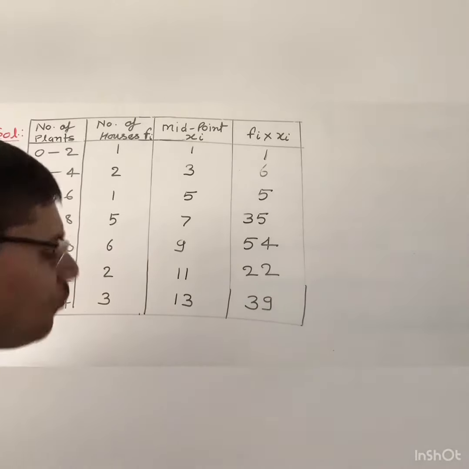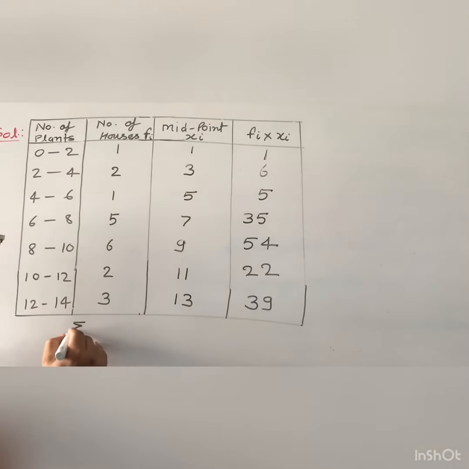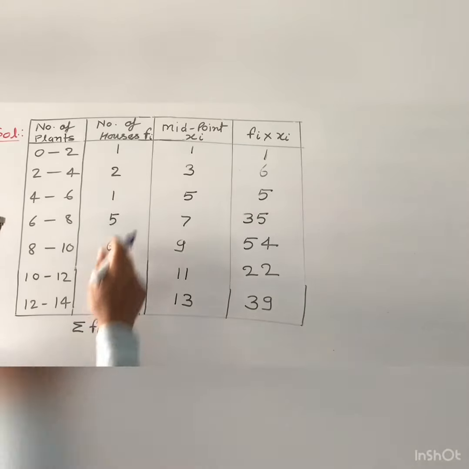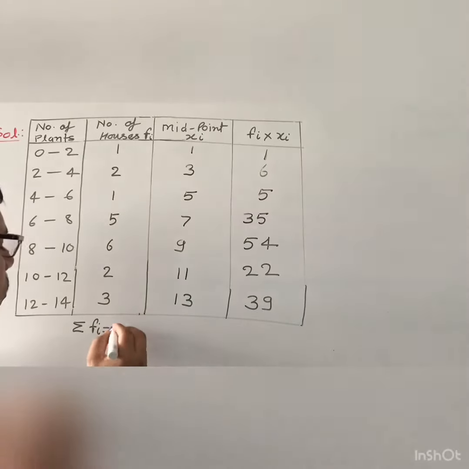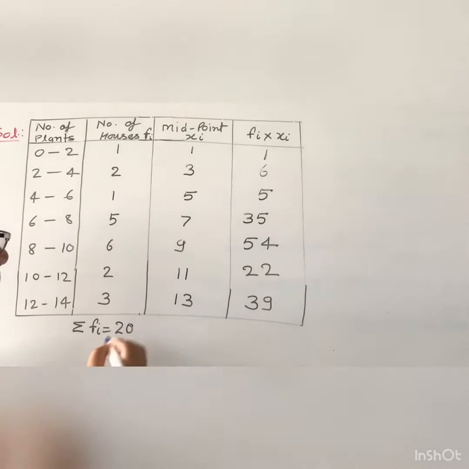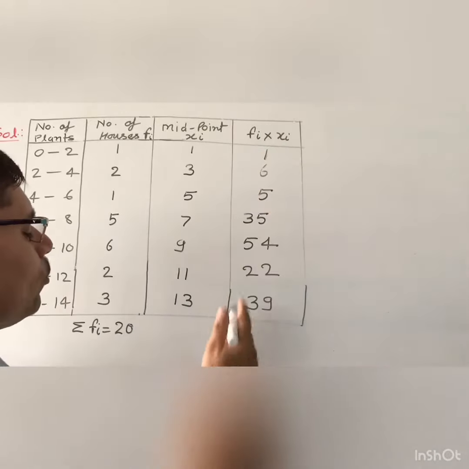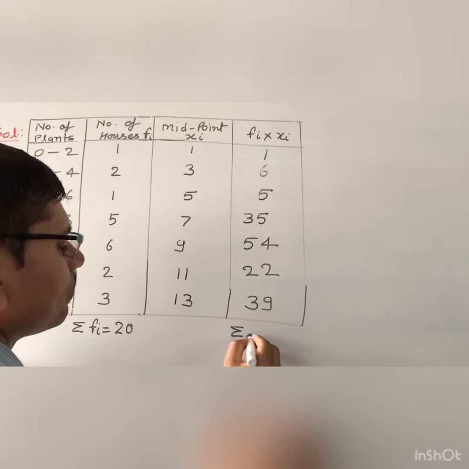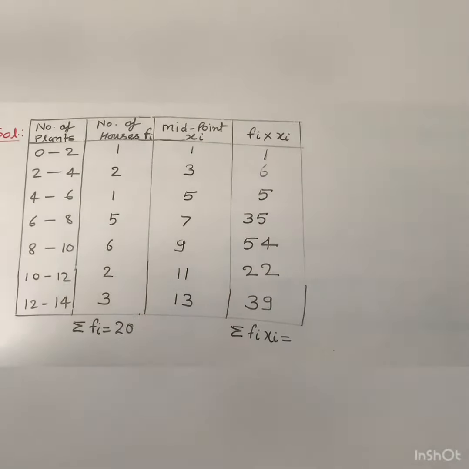Okay. Now you will find the total sum of the frequency. It is known as sigma fi. What is the sum of all these frequencies? It is 20. So you will write here 20. And there is no need to find the sum of the values of x. Now you will find the sum of these fi into xi. So this is written as sigma fi xi. And what sum will you get? If you add all these numbers, then you will get 162.